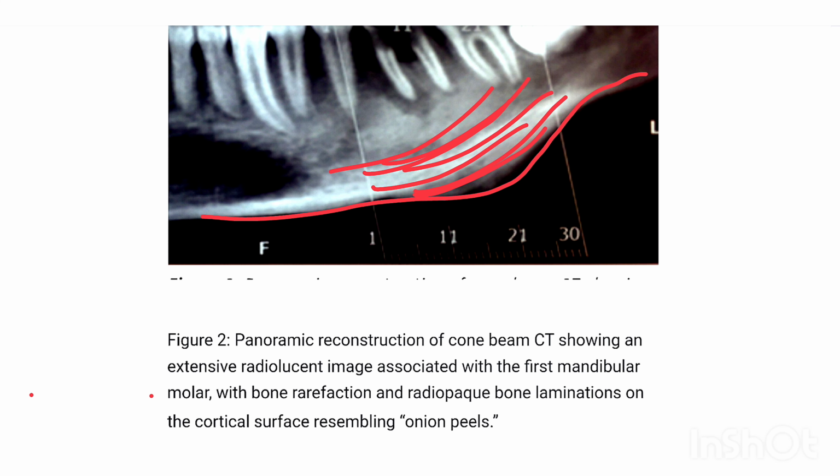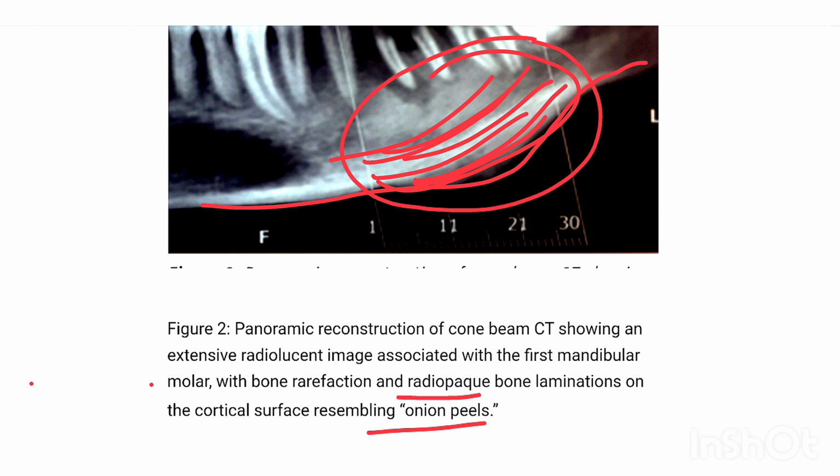It is a typical radiographic picture of cone beam computed tomography showing an extensive radiolucent image associated with the first mandibular molar with bone rarefaction and opaque bone laminations on the cortical surface resembling the onion peel appearance or the onion skin appearance. As you can appreciate on this radiograph, there is radiopacity indicating sclerosing, that is hardening of the bone, is present.